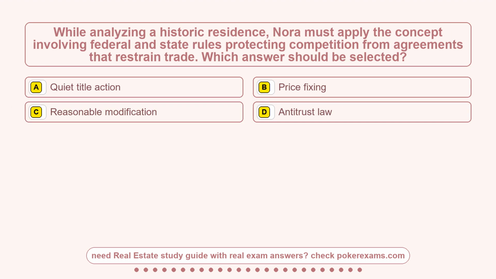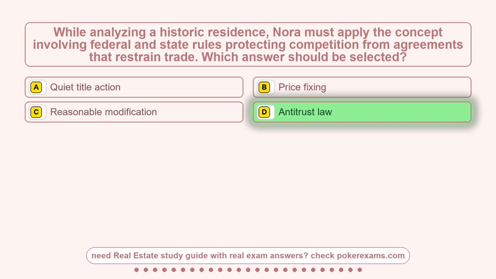Question 15. While analyzing a historic residence, Nora must apply the concept involving federal and state rules protecting competition from agreements that restrain trade. Which answer should be selected? Option A, quiet title action. Option B, price fixing. Option C, reasonable modification. Option D, antitrust law. The correct answer is option D.